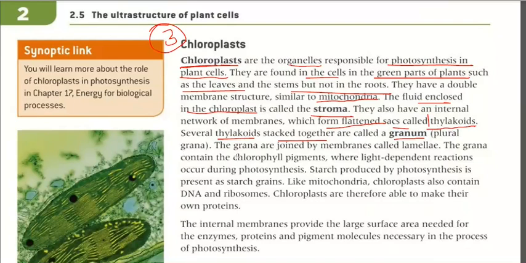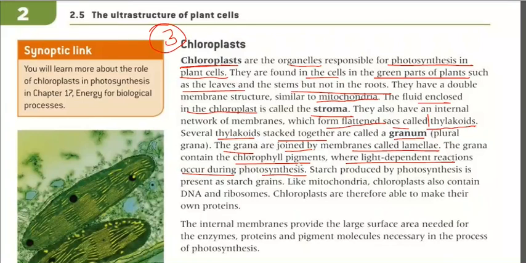The grana are joined by membranes called lamellae. Grana contain the chlorophyll pigments where light-dependent reactions occur during photosynthesis. So photosynthesis is purely a light-dependent process. If there is no light, then there will be no photosynthesis.